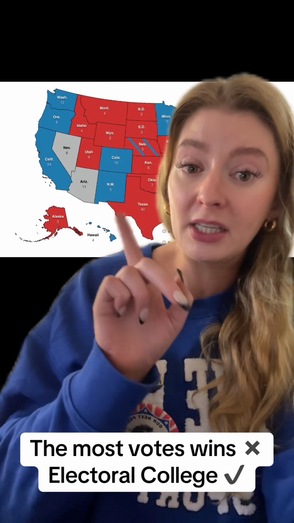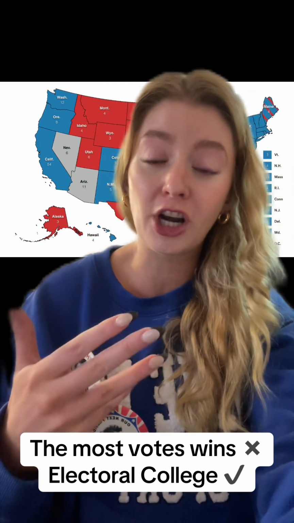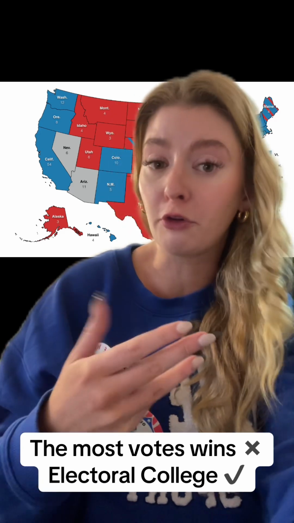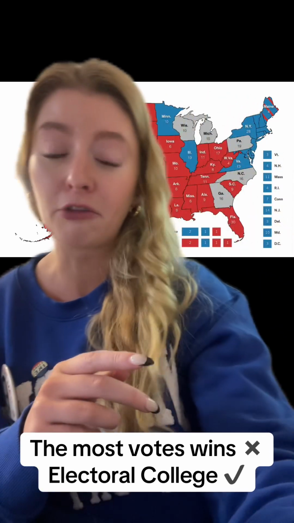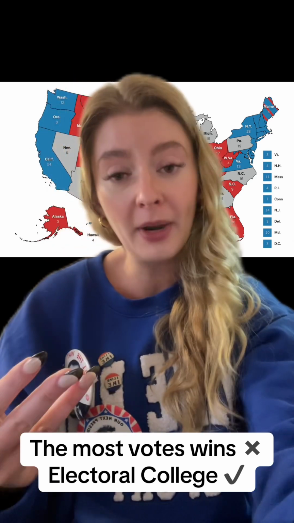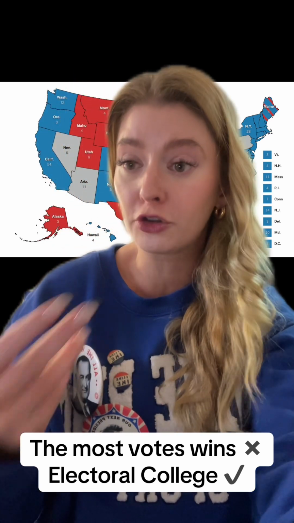For example, you can see the blue states here. They would be traditionally Democratic states, so they would vote for Harris, whereas, say, the red states would be more traditionally Republican states, so they would tend to vote more for Trump.